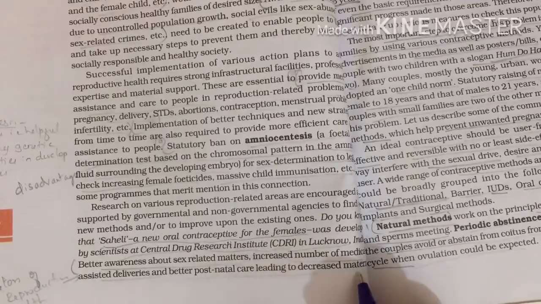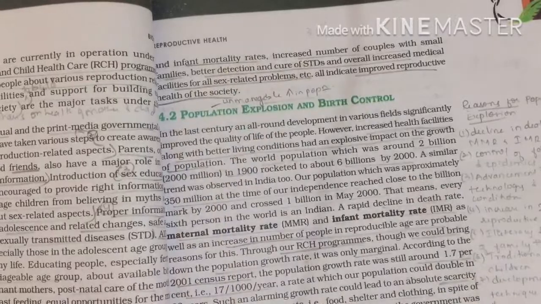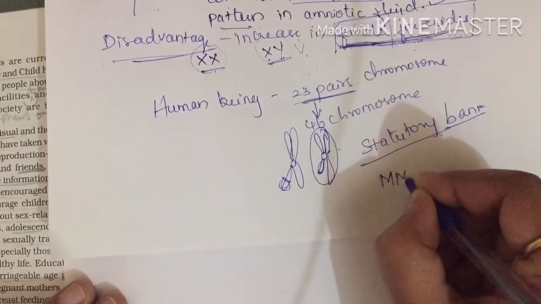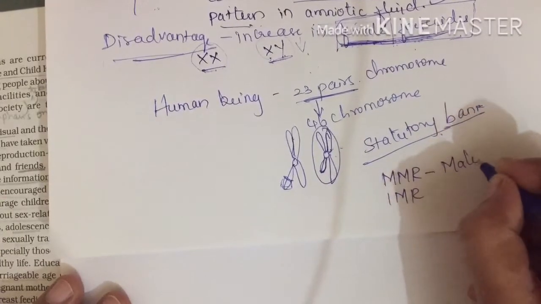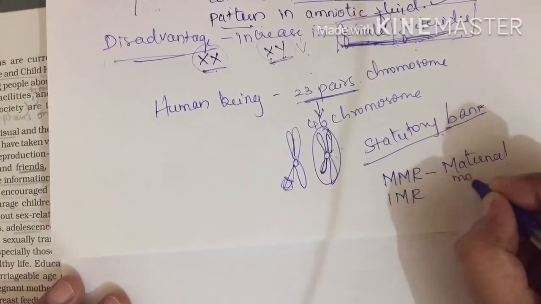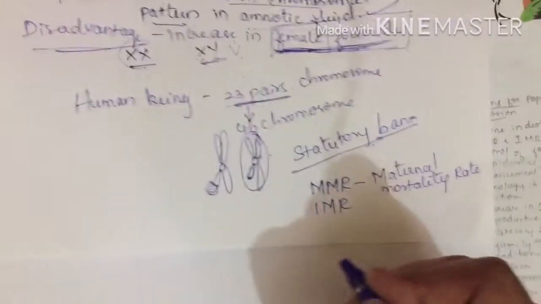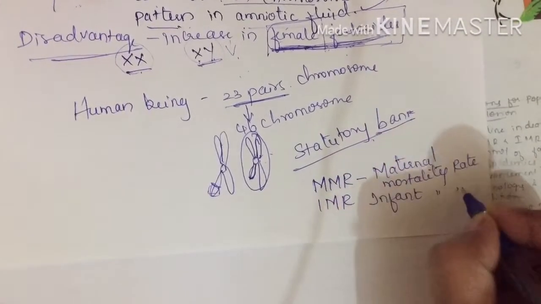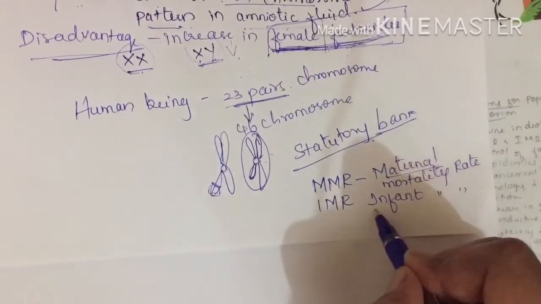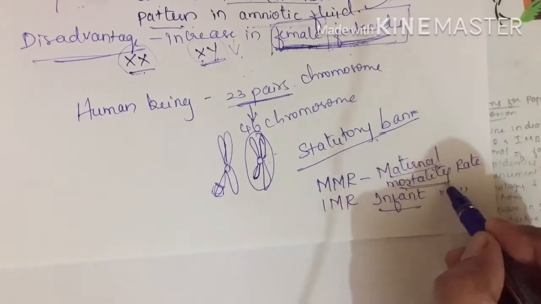Which has led to decreased maternal and infant mortality rate. Maternal mortality rate we write like this, MMR. MMR and IMR. MMR is maternal mortality rate, whereas IMR is infant mortality rate. Maternal means mother, infant means child, mortality means death rate. Mortality means death.